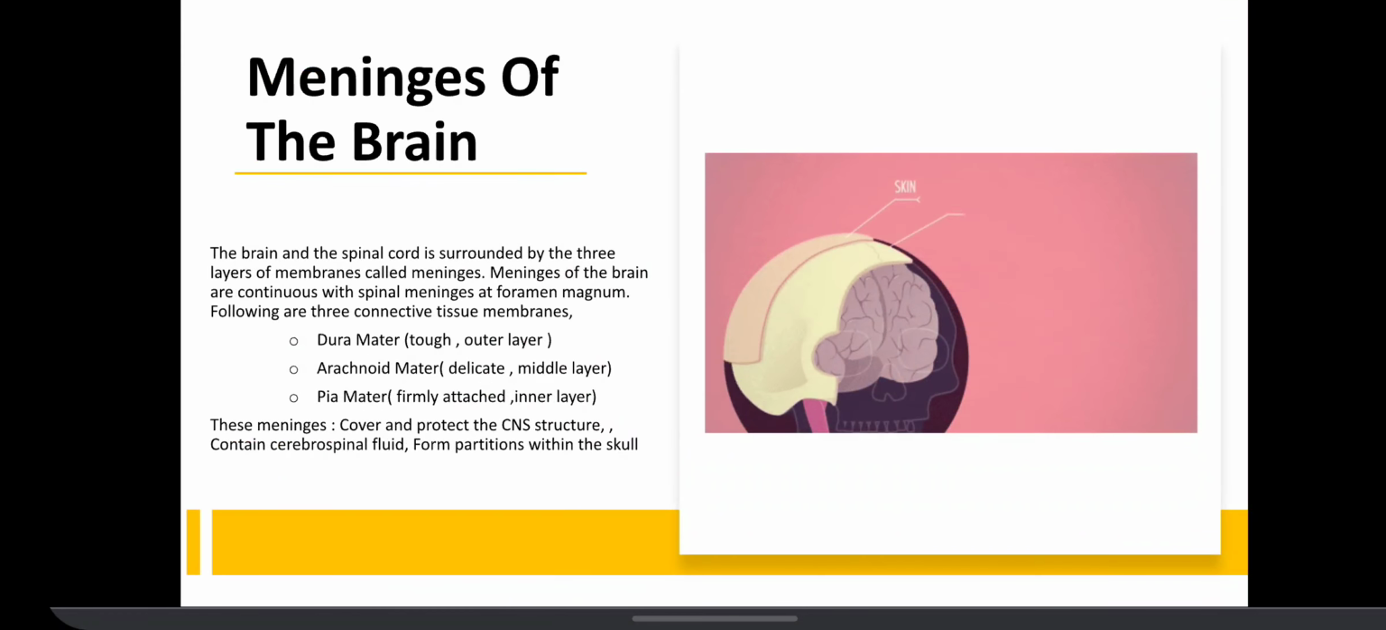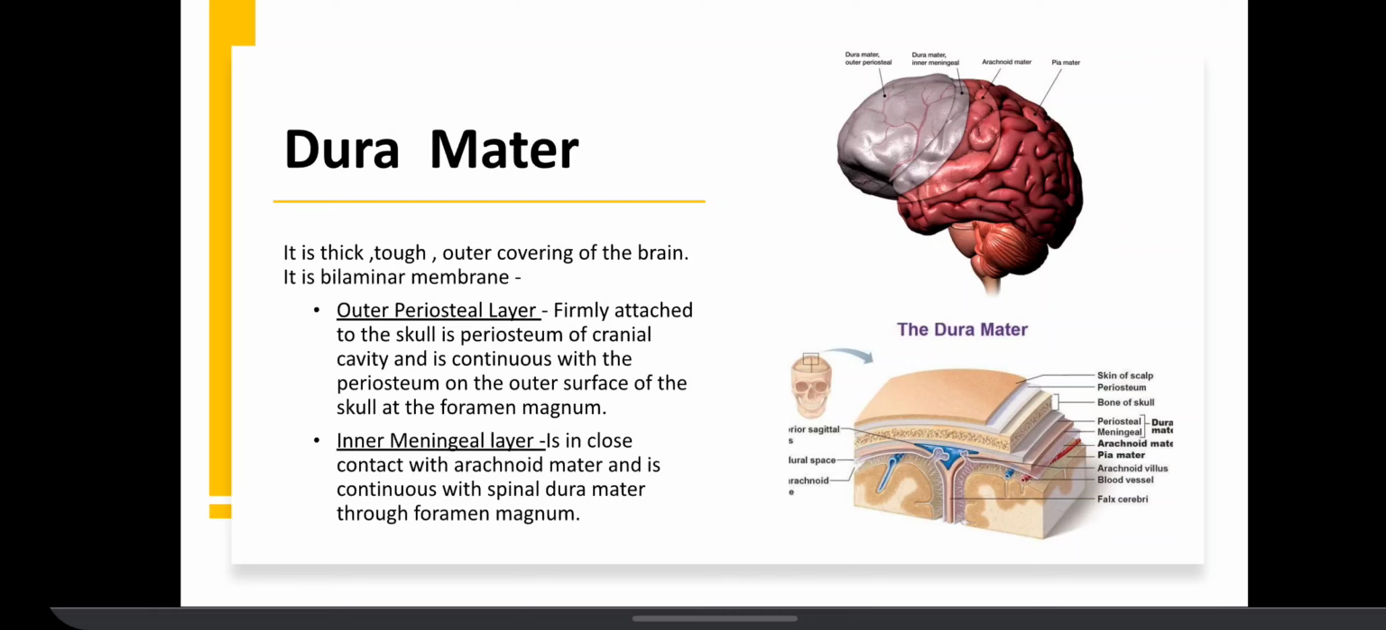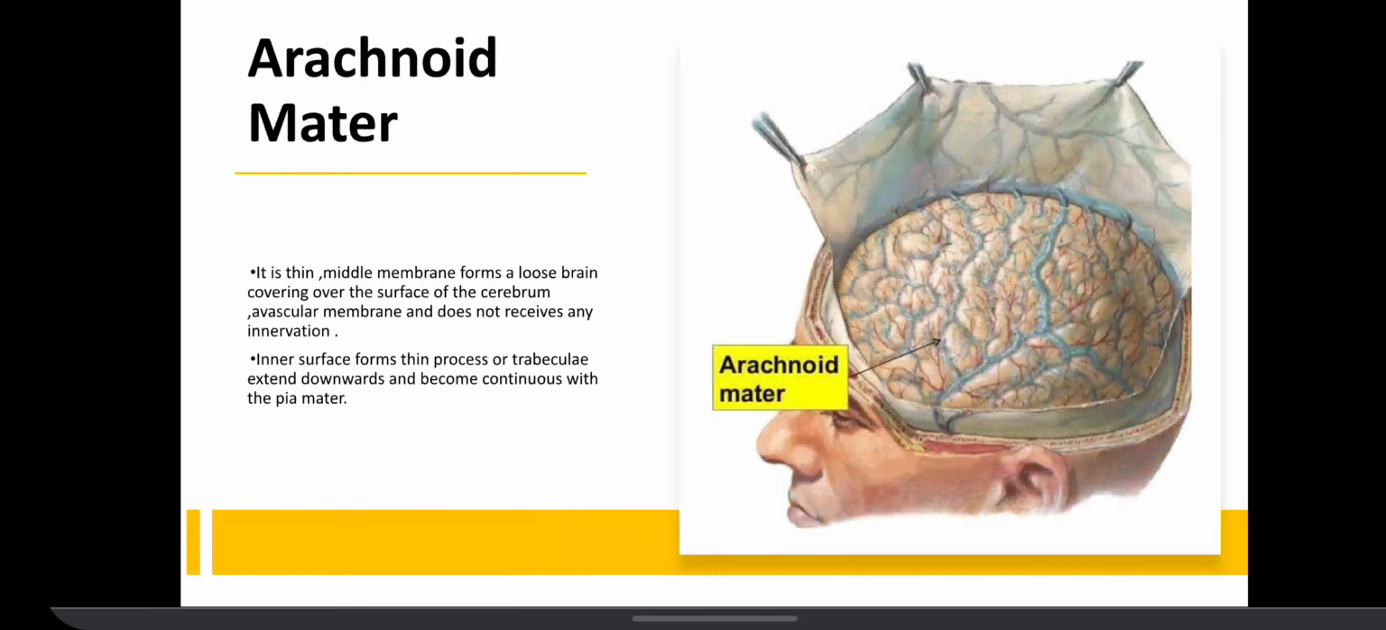Meninges of the brain. The brain and the spinal cord are surrounded by three layers of membrane called meninges: dura mater, arachnoid mater, and pia mater. Dura mater: it is the thick, tough outer covering of the brain. It is a bilaminar membrane, including an outer periosteal layer and an inner meningeal layer.